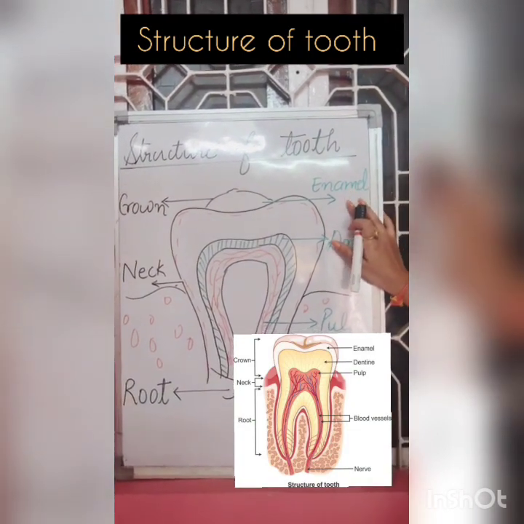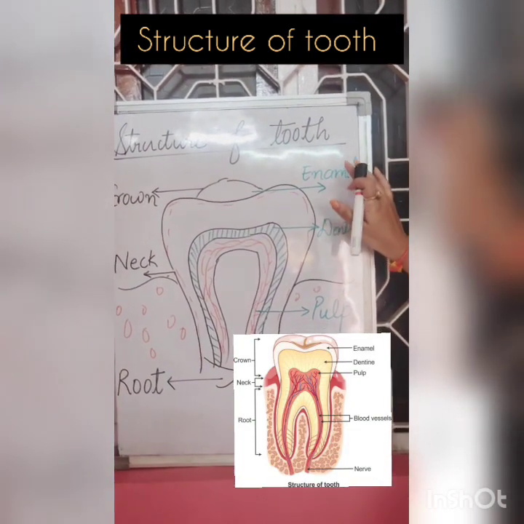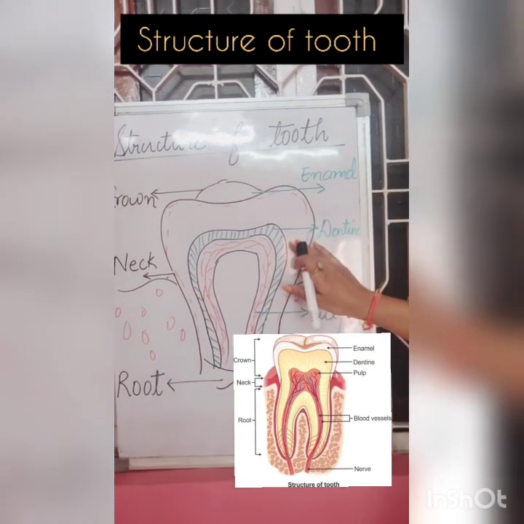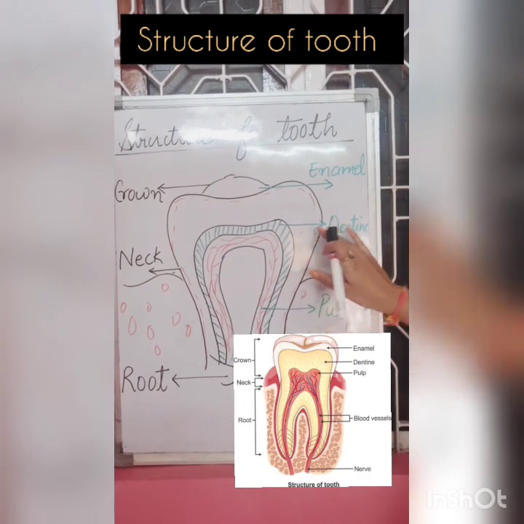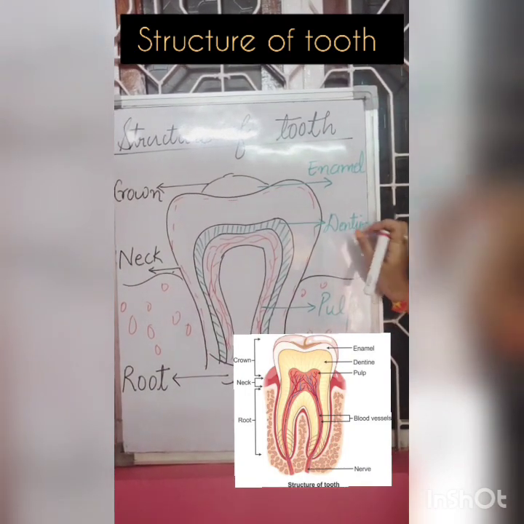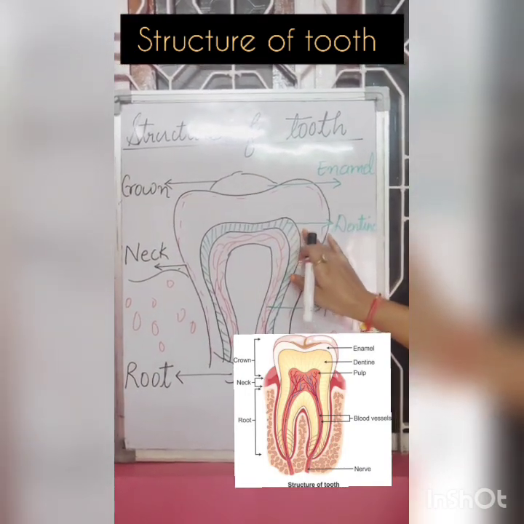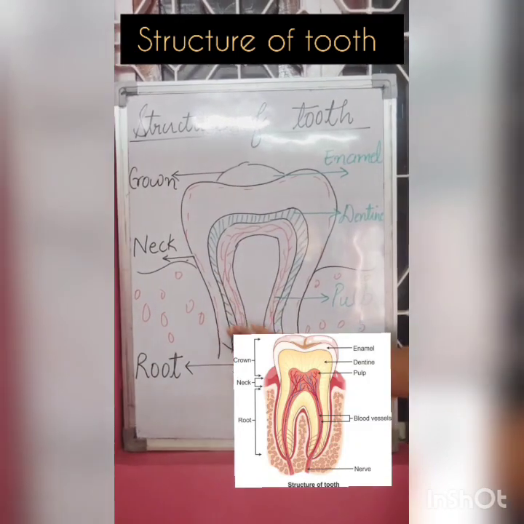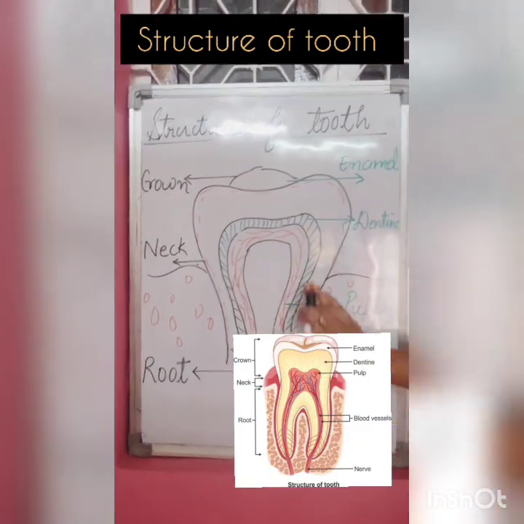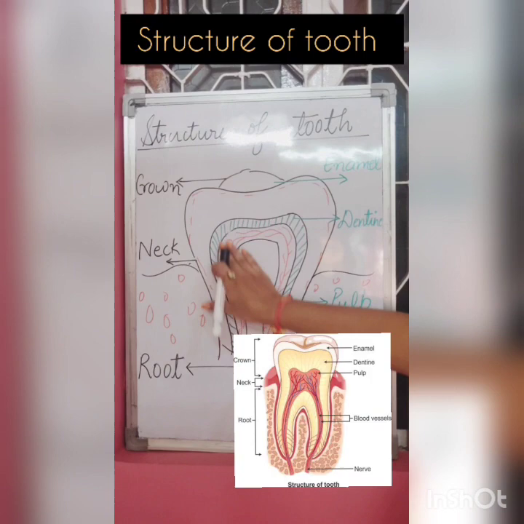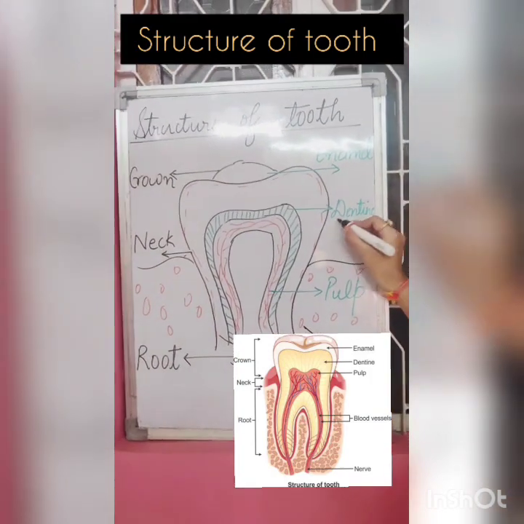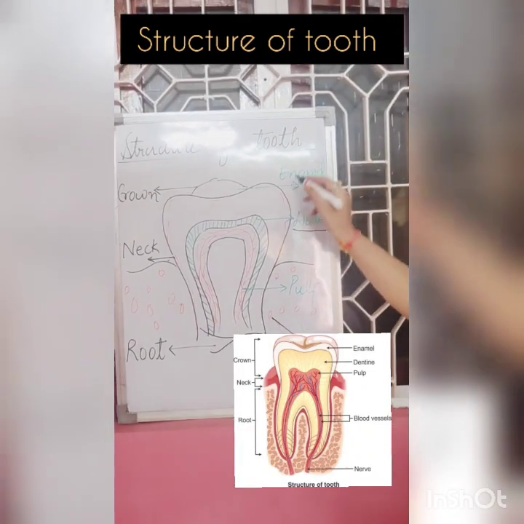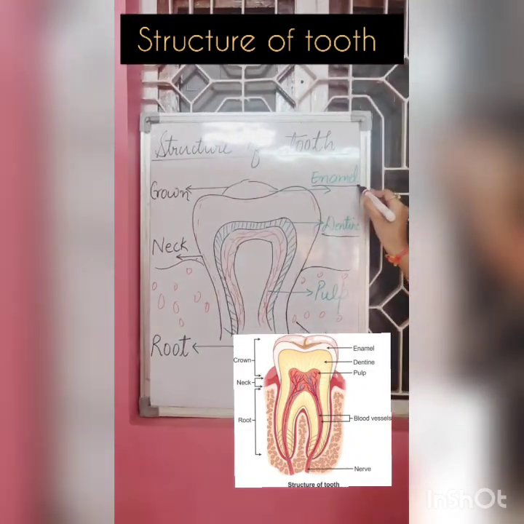After that, as we move forward, the next layer present in our tooth is dentine, just below the enamel. As you can see, this green part is the dentine.